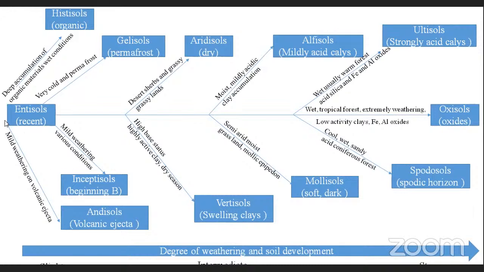So students, when you're moving from here to here, the degree of weathering and soil development will be more. This is what I mentioned here. The degree of weathering will increase as you move from here to here. Here weathering will be more, but we can't discriminate between the horizons. It is very difficult in oxisols because completely, highly weathered conditions prevail. Here in histosols, or even inceptisols, development will just be initiated. We can't expect much soil. This is regarding the histosols.